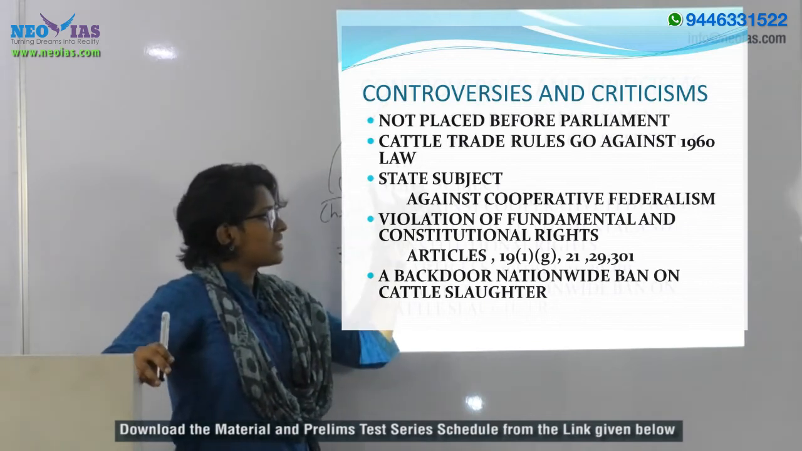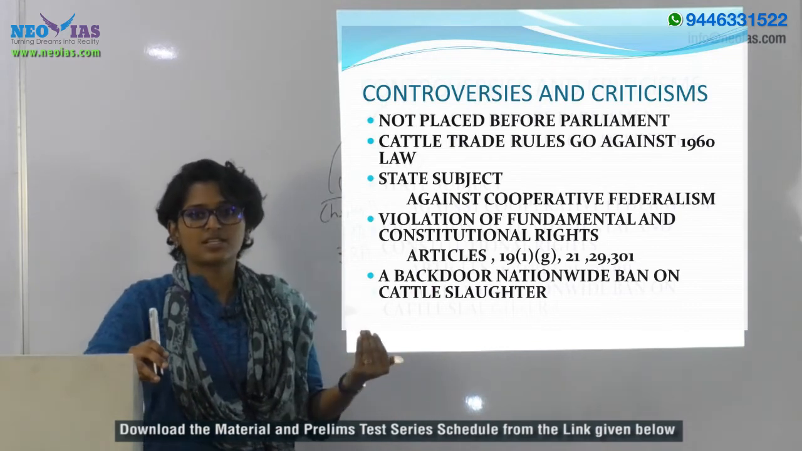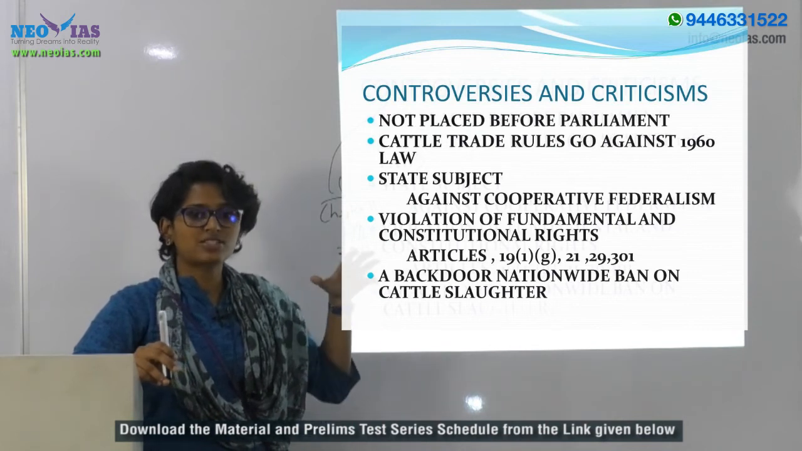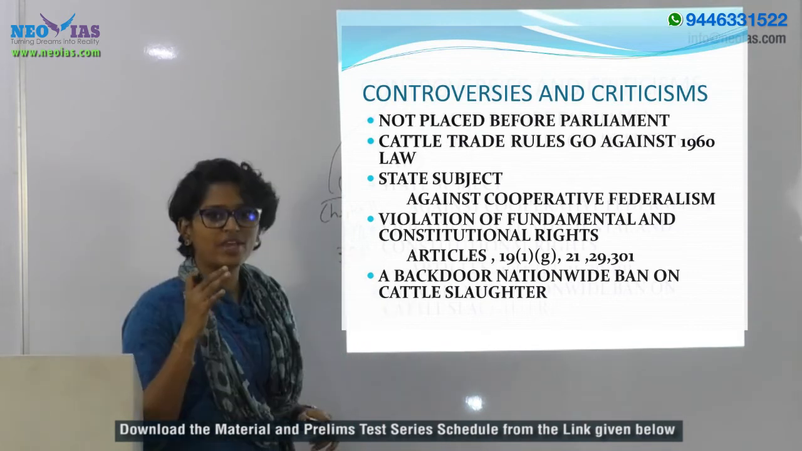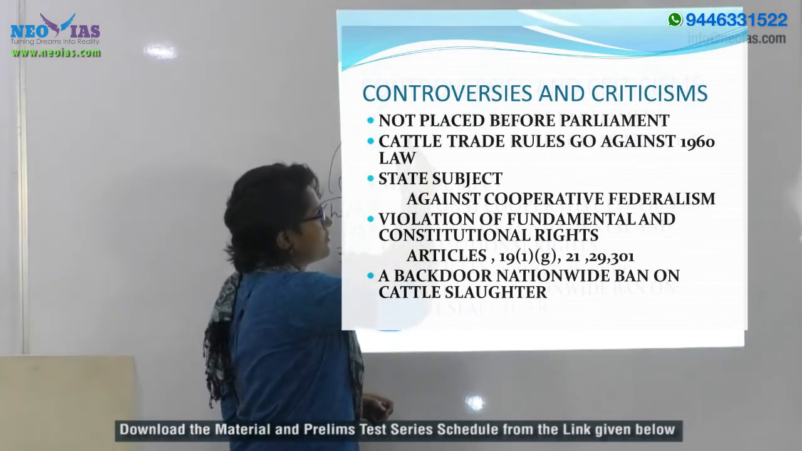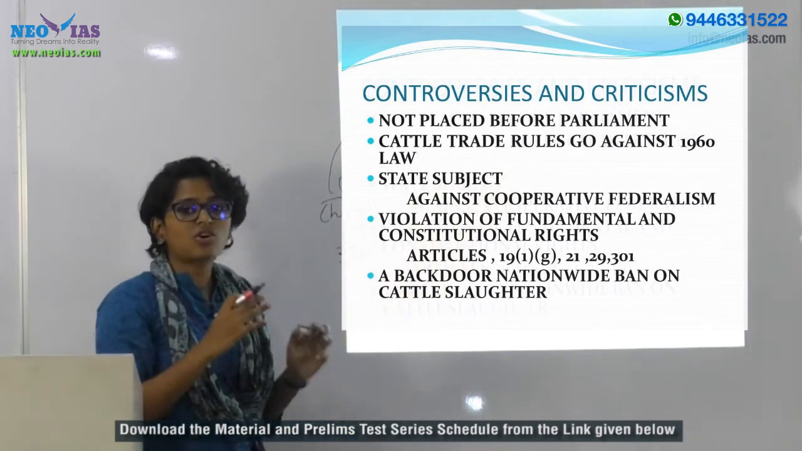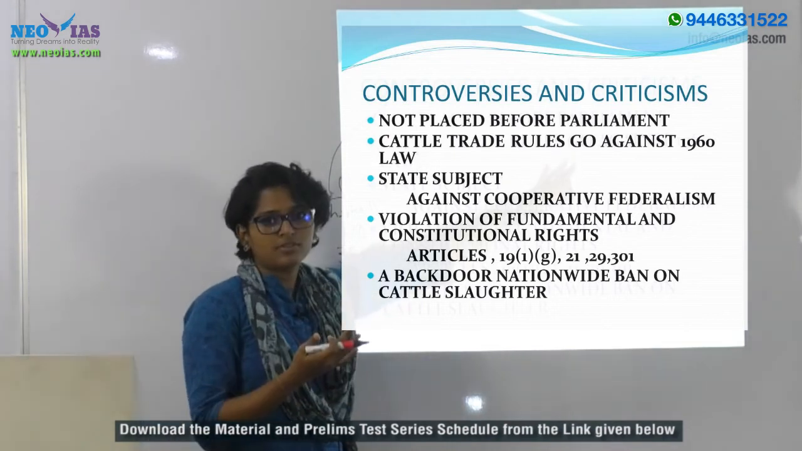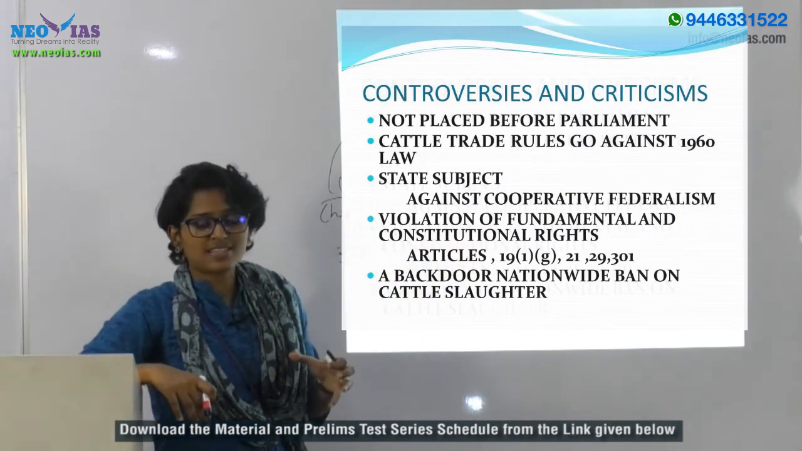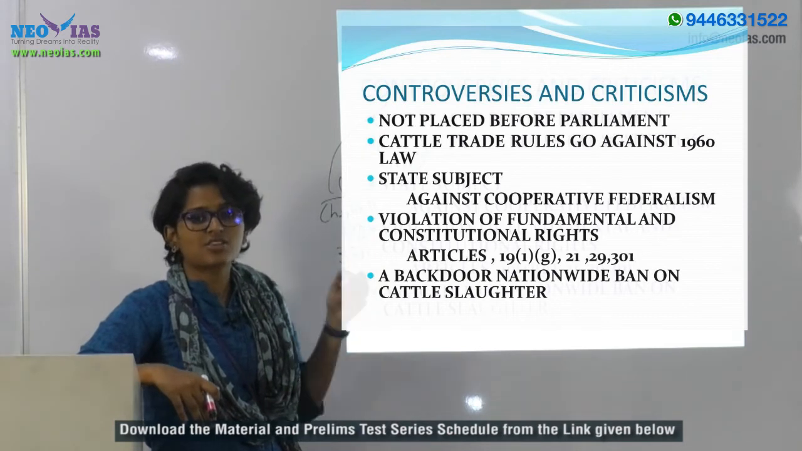So when the parent law, the 1960 Act for Prevention of Cruelty towards Animals, has clearly mentioned this, and the objective has also been mentioned, it is very clear that the delegated legislation, that is this cattle trade new rule, is all against the objective of the parent act, that is the 1960 Act. So in that sense itself, this delegated legislation is void.